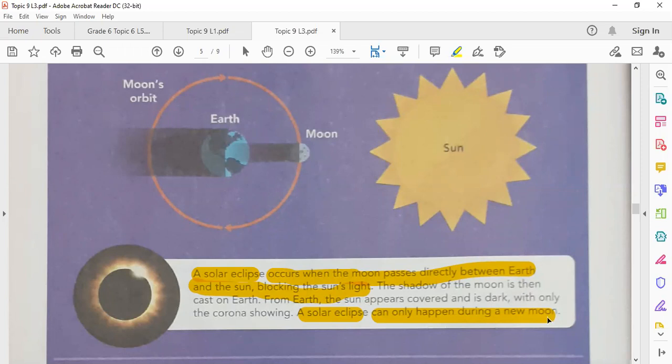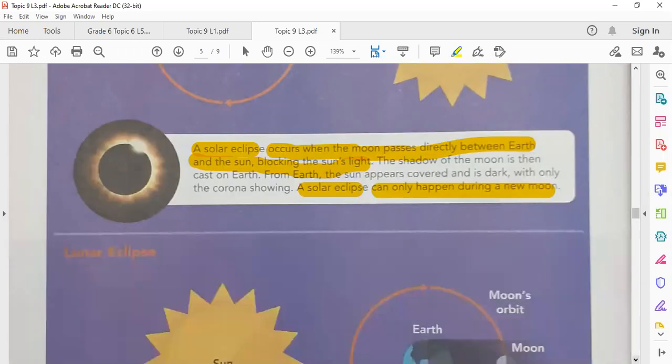It is impossible for a solar eclipse to happen, for example, in the first quarter, the third quarter, or the full moon. It happens only during the new moon.